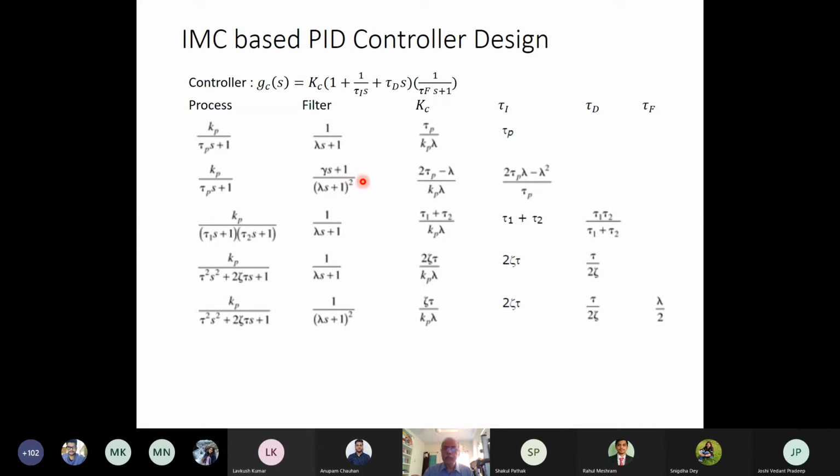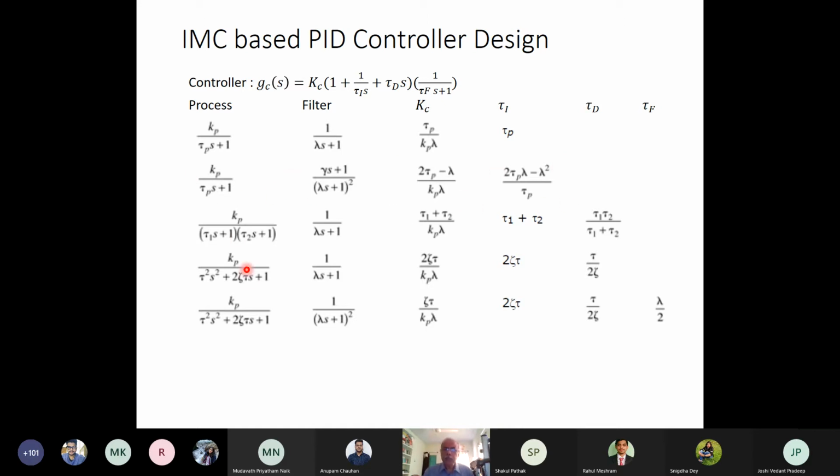If I use a filter like this, then for the first order process, we can see Kc will be given by this expression, (2 tau_p minus lambda)/(Kp lambda), and tau_I as (2 tau_p lambda minus lambda squared)/tau_p. This can be your homework. So for a first order process, if I use (gamma s + 1)/(lambda s + 1) squared as my filter, then I can reach the Kc and tau_I values. You can work out yourself and find out these values.